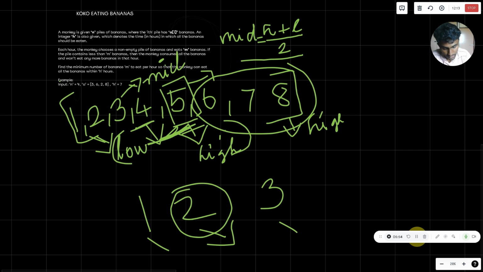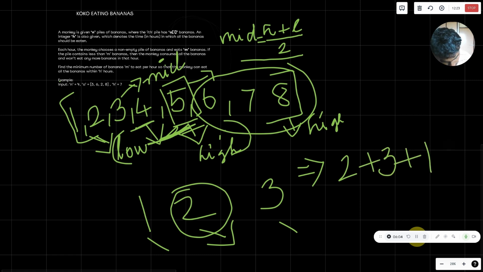What will happen? With 2, the first pile will take 2 hours, the second will take 3, the third will take another 1, and the fourth will take 4. This exceeds the total number of hours, so we don't want this. So what it tells us is that 3 is our answer. That is the minimum hourly eating rate by which the monkey could complete all the bananas given to it. So this is the algorithm we'll be using to find the answer.